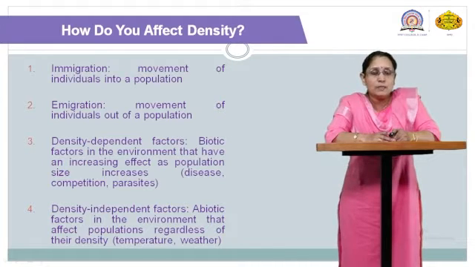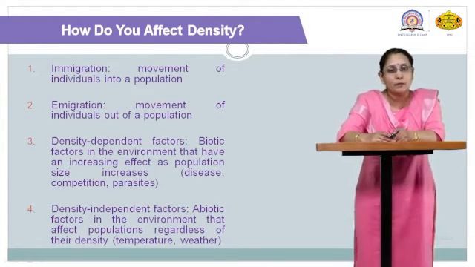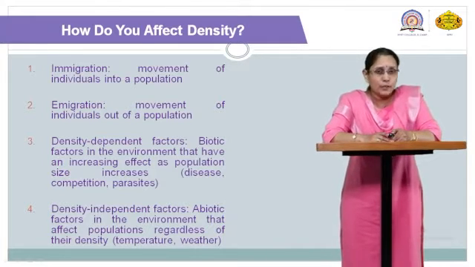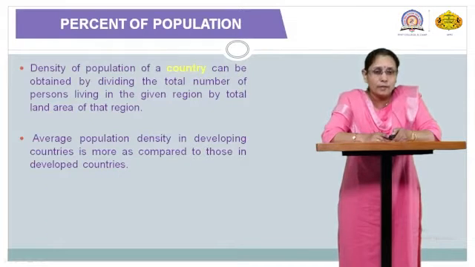Besides immigration and emigration, other factors which affect population density are biotic factors and abiotic factors. Abiotic factors include food or habitat, especially nutrients, and biotic factors mean any type of competitors nearby, which will also affect the population density. So these are the four factors which affect population density: immigration, emigration, biotic factors and abiotic factors.